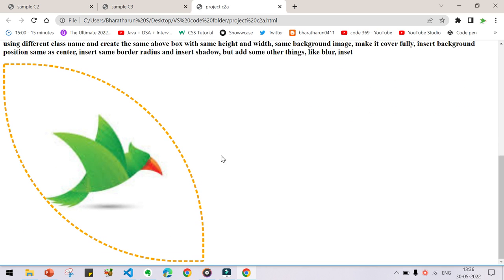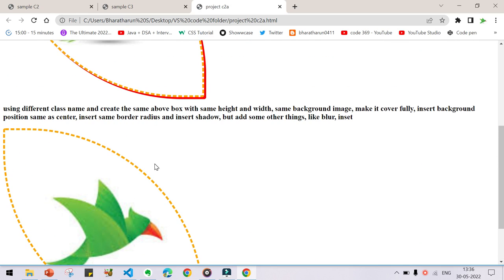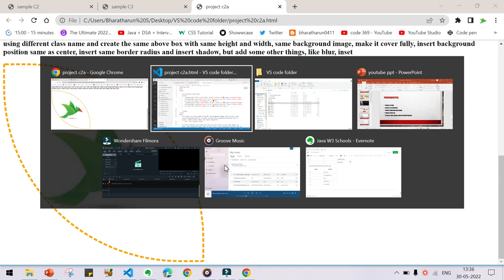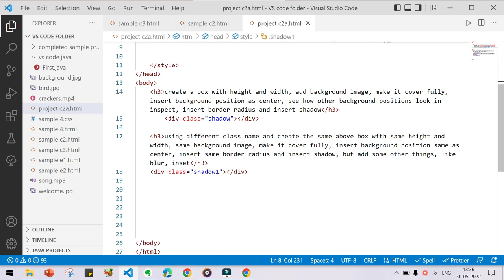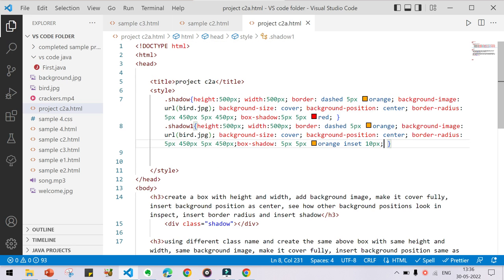Now you will be having another thing, but some mistake I have done here so that the shadow is not visible. So what mistake have I done? Border radius. Let us give the blur value before, and see what will happen.